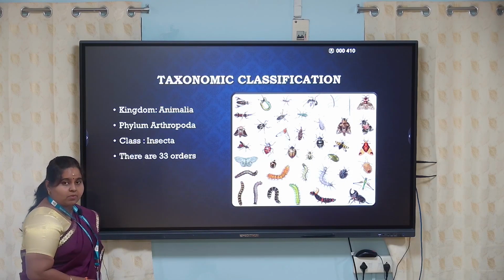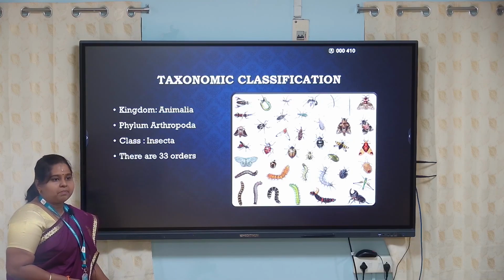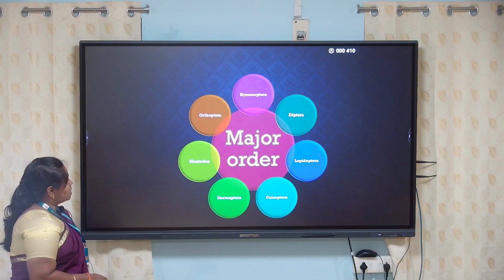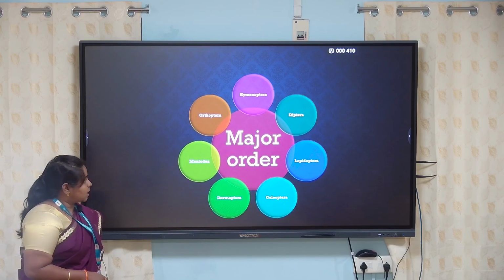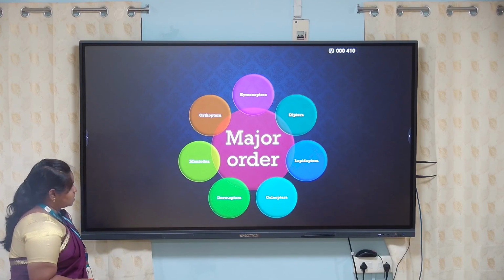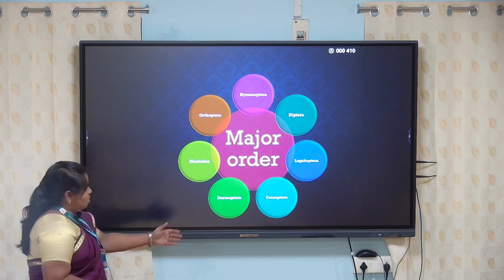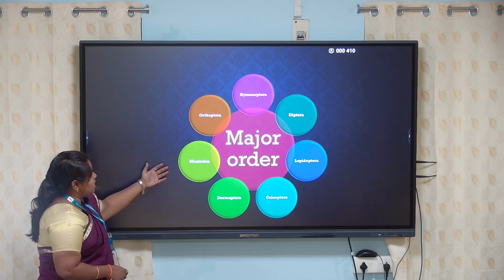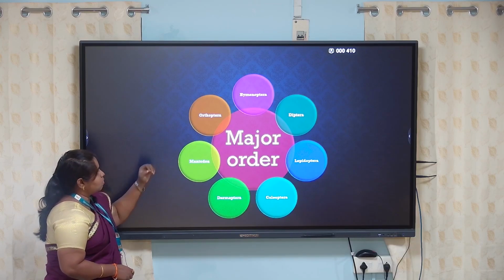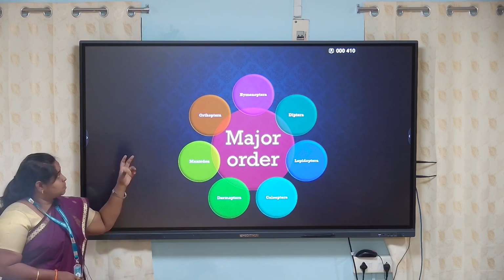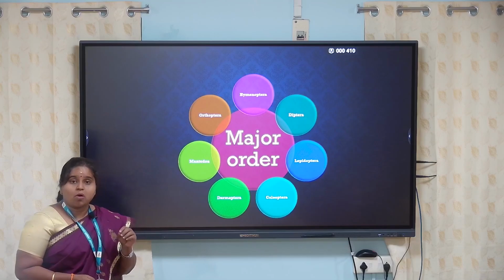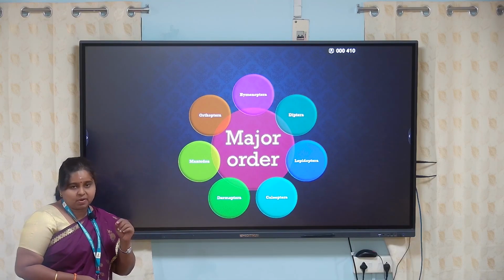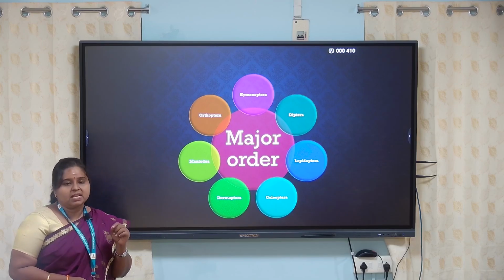Now let us see some major important orders in the class Insecta. The first is Hymenoptera, second is Diptera, third is Lepidoptera, fourth is Coleoptera, fifth is Dermaptera, sixth is Mantodea, and the seventh is Orthoptera. In Hymenoptera, the body is divided into three distinctive segments.